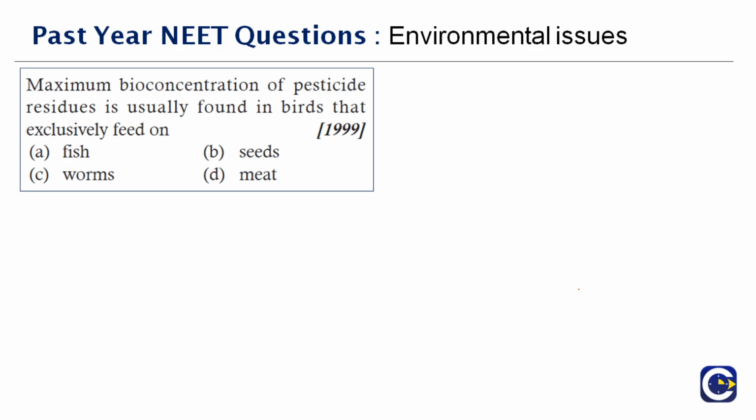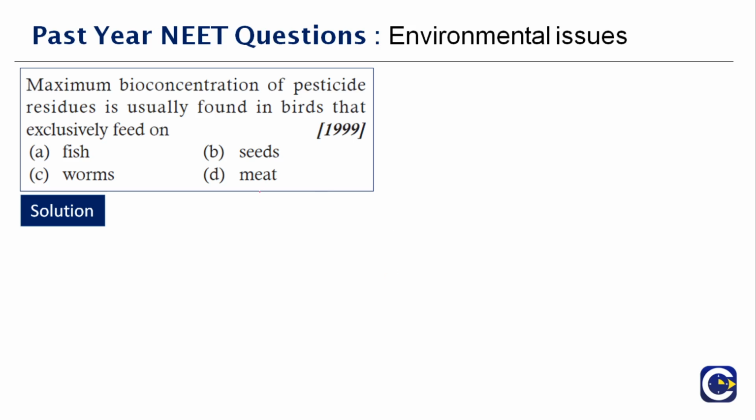Maximum bioconcentration of pesticide residues is usually found in birds that exclusively feed on dash. Okay, we are talking about bioconcentration of pesticide residues here. Biological magnification or bioamplification or biomagnification is the increase in the concentration of persistent pollutant per unit weight of the organism with a rise in trophic